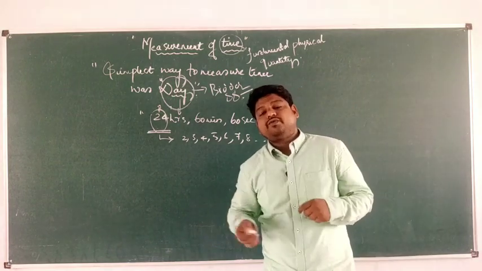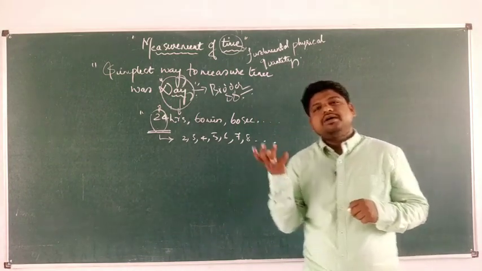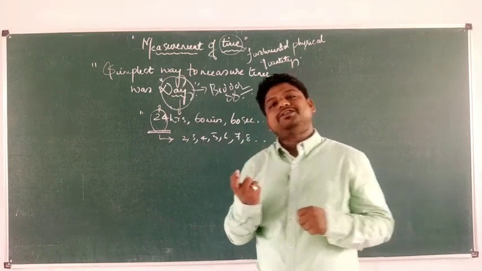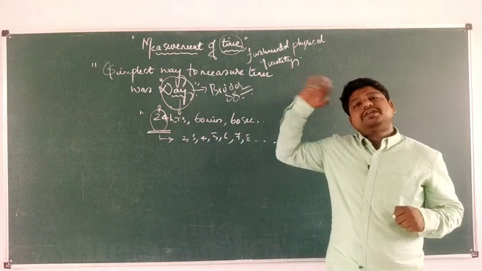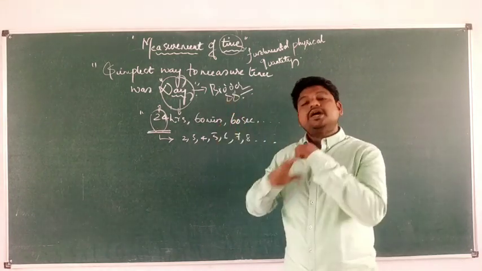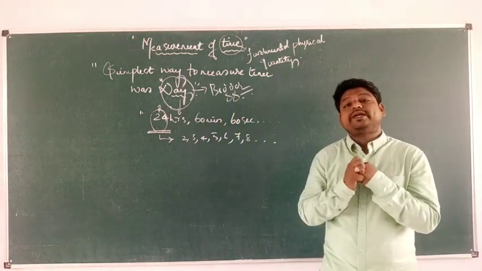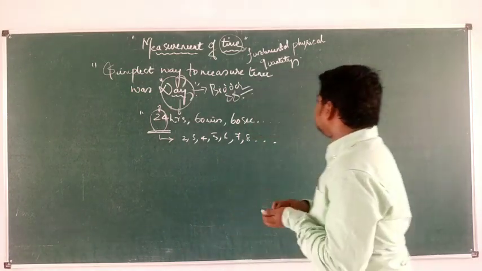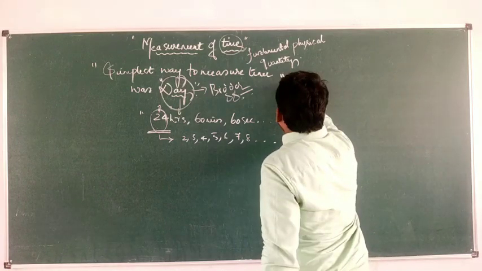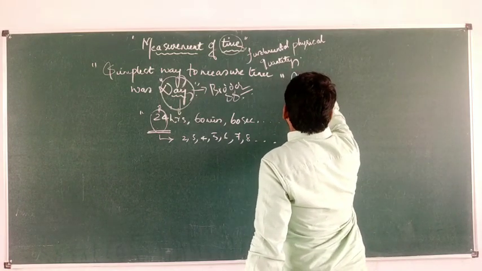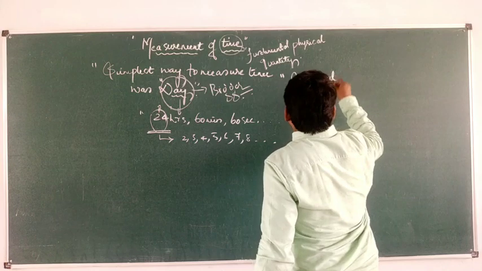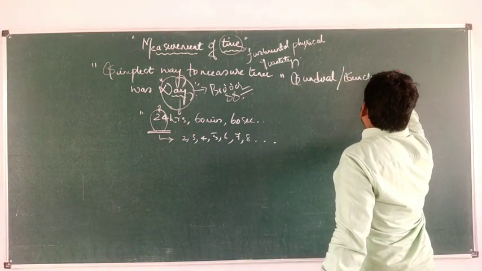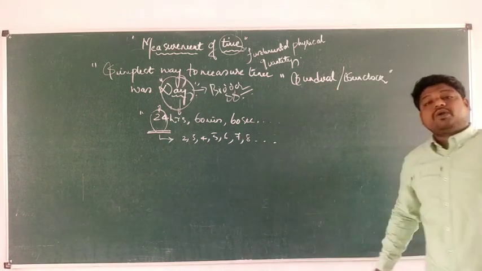Now, you may wonder how time is measured. We all know right now we have devices, so-called clocks, to measure the time. But in ancient days, when time came into existence, how did people start measuring the time? People started measuring the time using an instrument called a sundial, or we call it a sun clock.